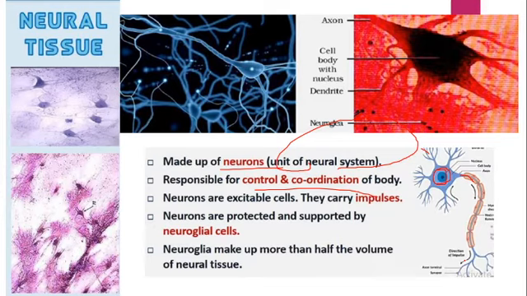So these axon endings of one neuron are actually connected to the dendrite of another neuron, and there will be a junction which is called the synapse, right. Once again we will go through the structure of the neuron. There is a cytone, which is the cell body, and there is a prominent nucleus. Inside the cytoplasm there are some granule-like structures, called Nissl's granules, and some fibrils are also present, which are called neurofibrils, right.